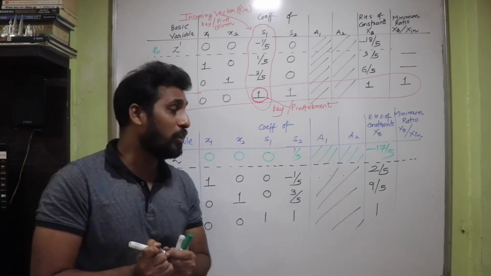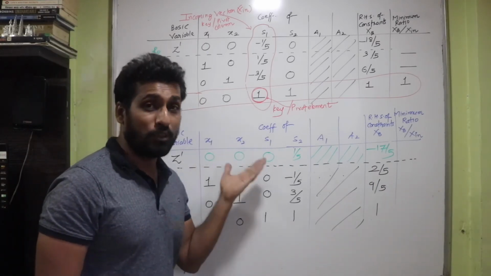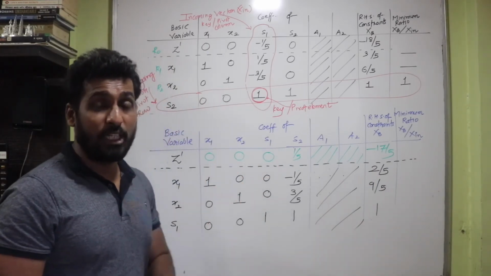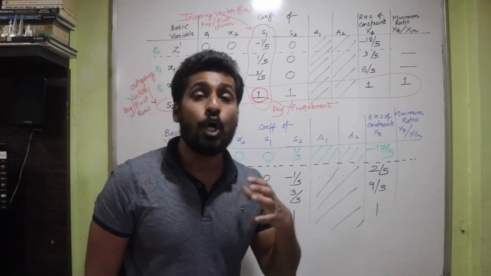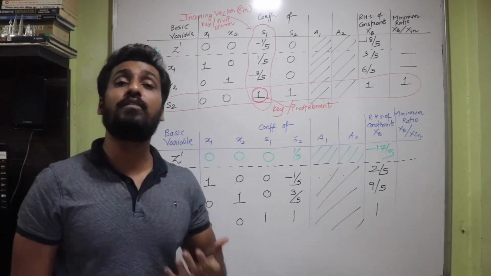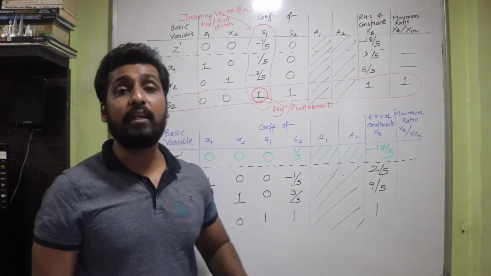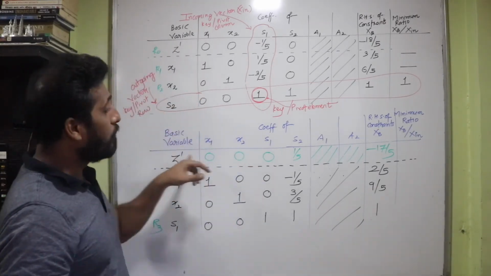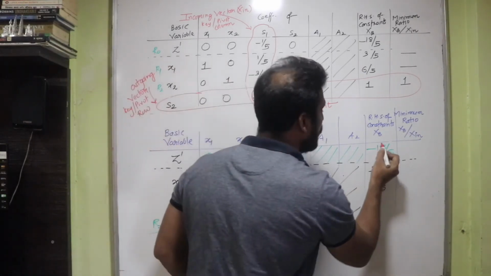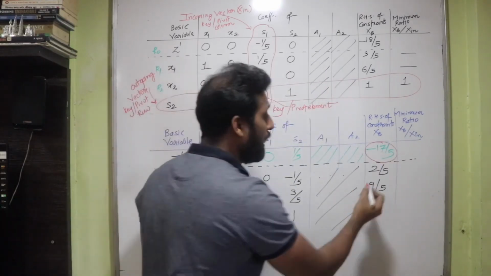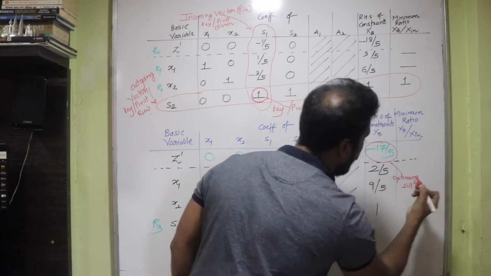So students, now you observe here that your final row of z dash has given you either all positive values or 0 values, isn't it? There is no negative term. So as soon as you get row of z dash as non-negative, be rest assured that you have reached at the final simplex table, isn't it? So the value of z dash in the column of xb, this is going to be your optimum solution. So minus 17 upon 5 is our optimum solution, isn't it? So that's our optimum solution.